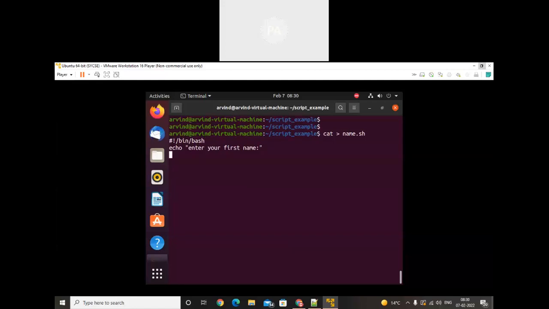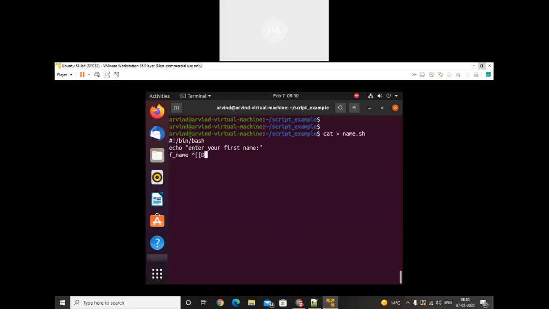Whatever the user has entered, we need to store. Where do we need to store it? We can store it in a variable. We all know the definition of a variable: a name given to a storage area where we can store values. Similarly, in the script, we need to store the name inside a variable. So here I will write f underscore name as a variable name.